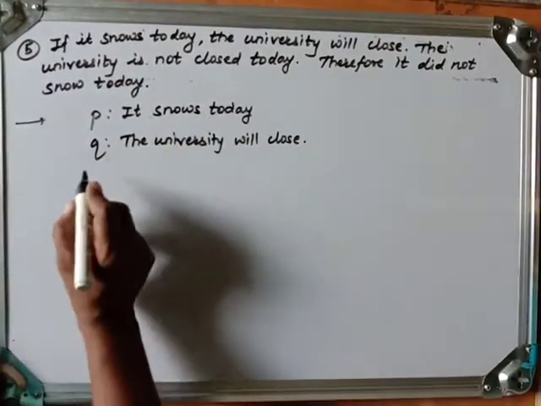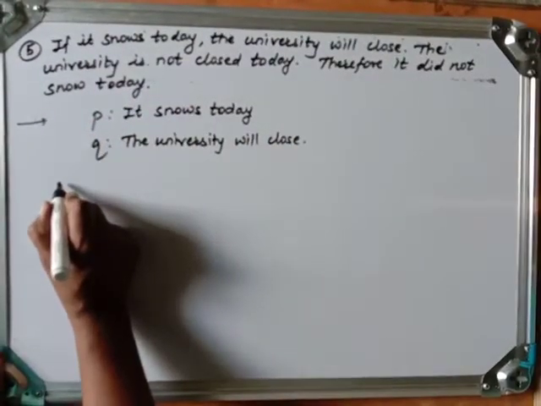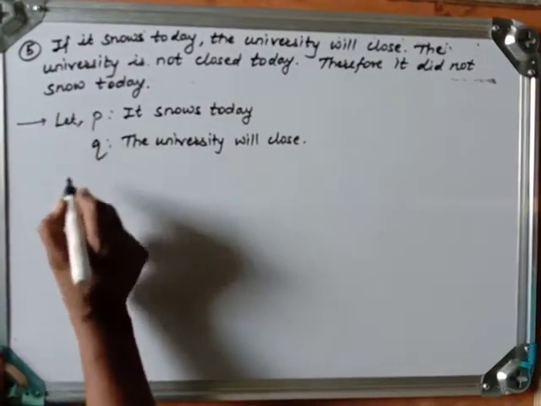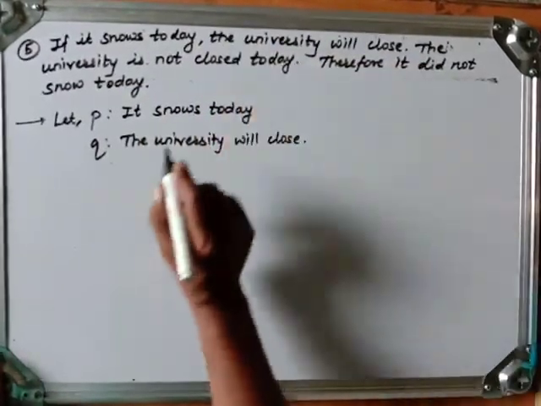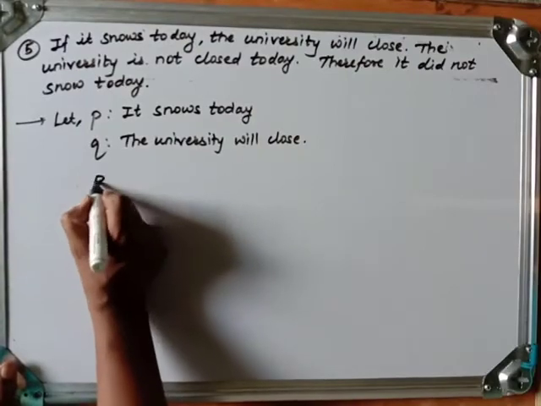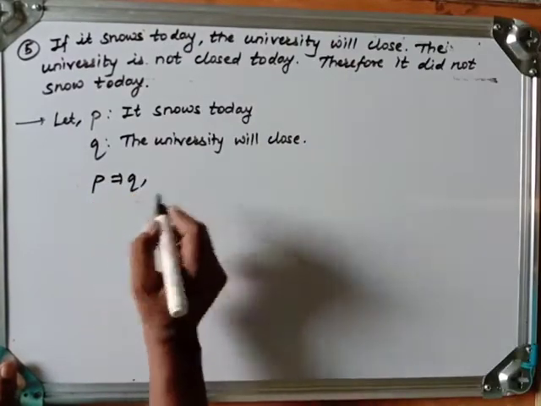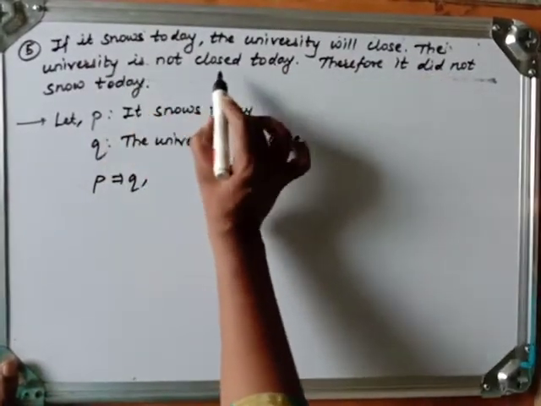So what is given? If and then. So P implies Q.